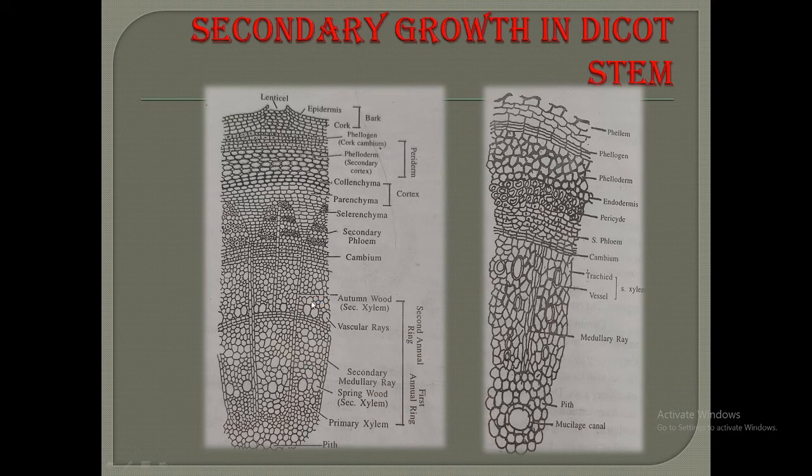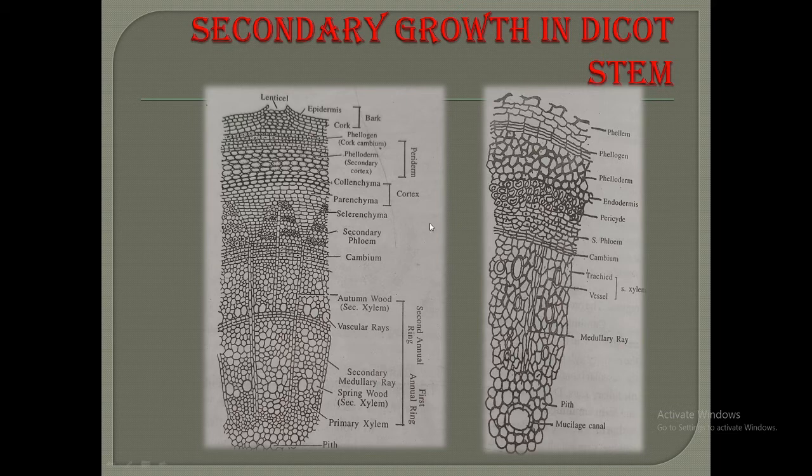In this way, new cells are added to the xylem and phloem, and the vascular bundle ultimately increases in size. On the inner side there is the formation of secondary xylem, and on the outer side there is the formation of secondary phloem. It means there is an increase in the size of the vascular bundle, while there is more or less alternation in the production of xylem and phloem cells from the cambium cells.